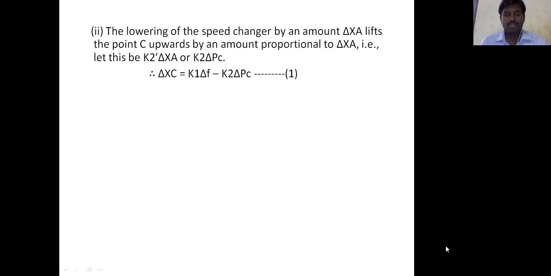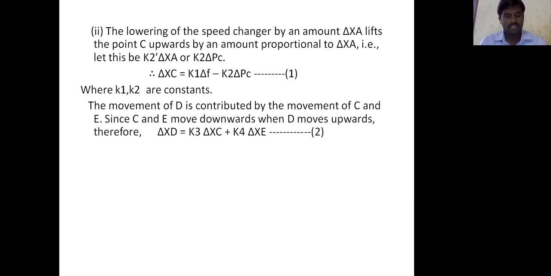Here, upward movement of point a is taken as negative and downward movement as positive. The final equation is delta xc equals k1 into delta f minus k2 into delta pc. This is the first equation, where k1 and k2 are constants.